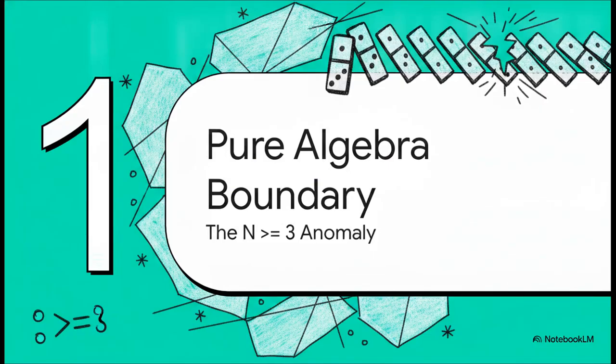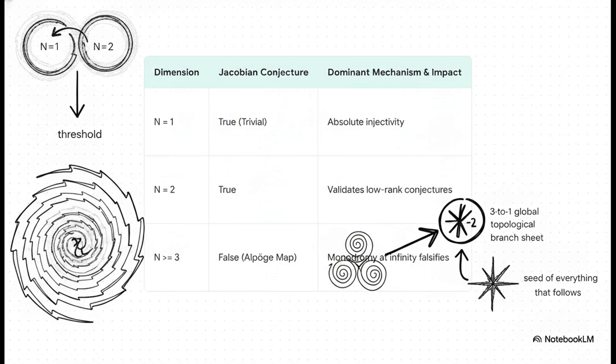All right, let's jump right into section 1, the pure algebra boundary, the n ≥ 3 anomaly. This right here is our very first domino. If you look at dimensions n = 1 and n = 2, the Jacobian conjecture holds perfectly true. But the moment you jump to n ≥ 3, it completely falls apart. The critical anomaly we really need to focus on is a real, constant Jacobian determinant equal to -2. Now, this -2 might seem simple, but it's actually hiding a massive 3-to-1 global topological branch sheet. Literally, this is the seed of everything that follows.